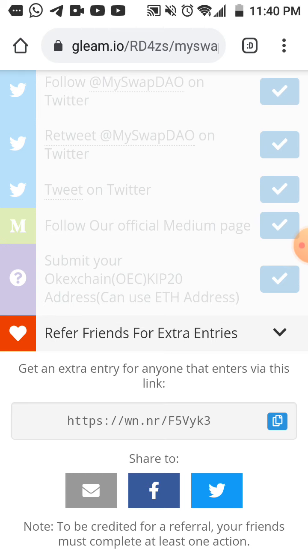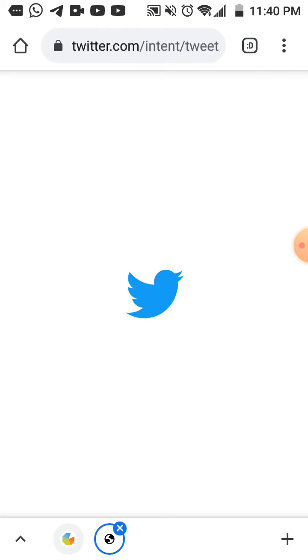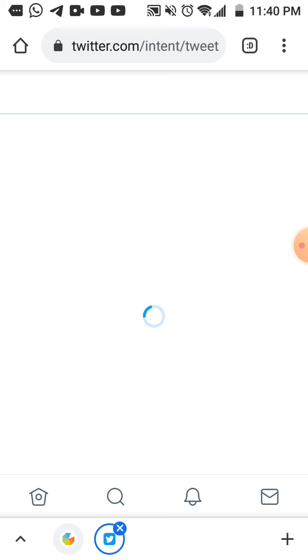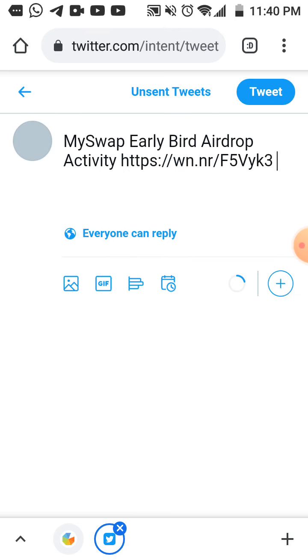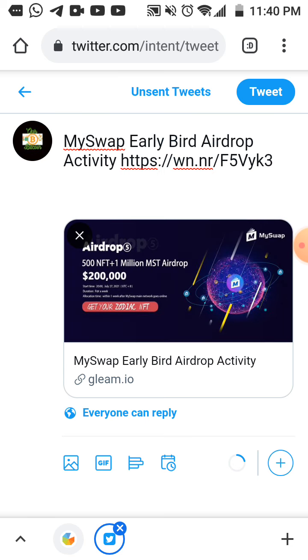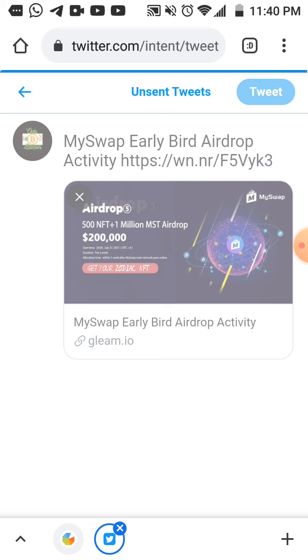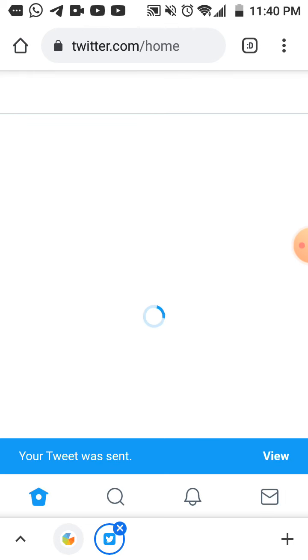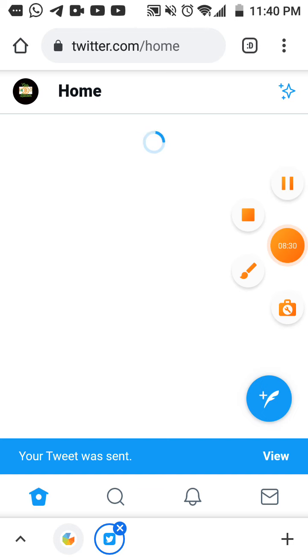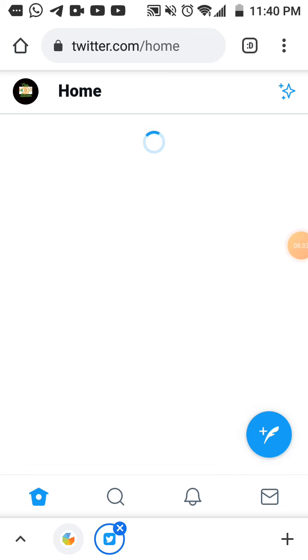Then I want to share now on Twitter. Then it is finished already. Okay. Then I click on tweet. Then join now, participate. If you have a chance, you will get the token for free.